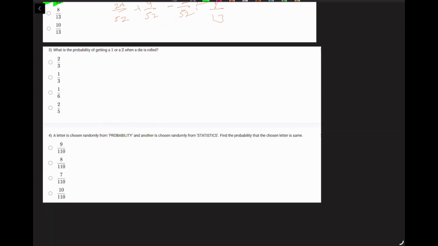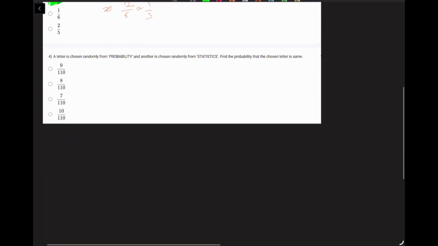What is the probability of getting a 1 or a 2 when a die is rolled? 1 or a 2. Okay. So how many possible outcomes are there? Possible outcomes are 6. Favorable outcomes are getting a 1 or 2, so there are only 2 outcomes that we want. So what's the probability? 2 over 6, 1 over 3. Okay. Very simple. Straightforward.